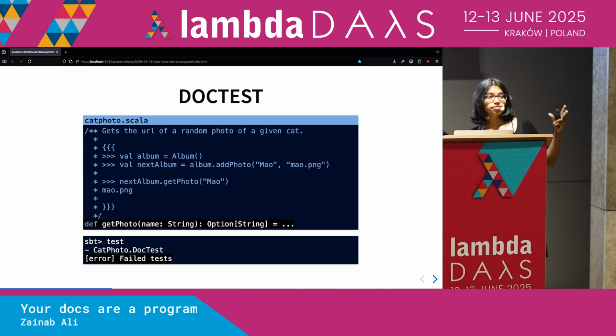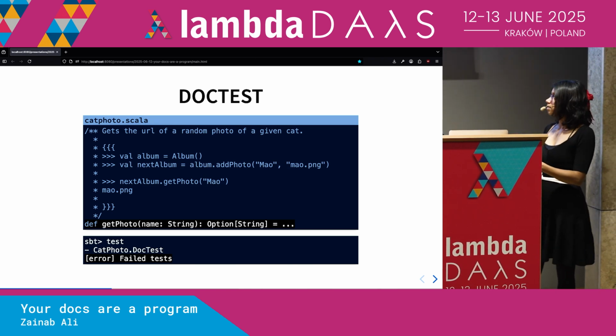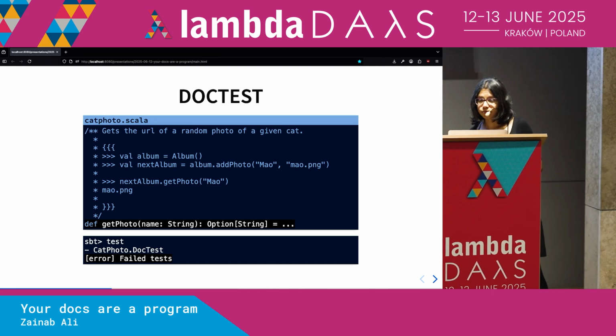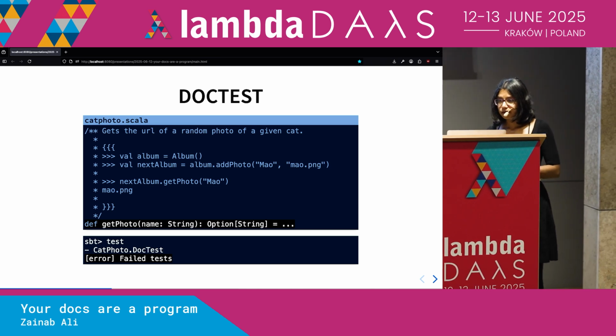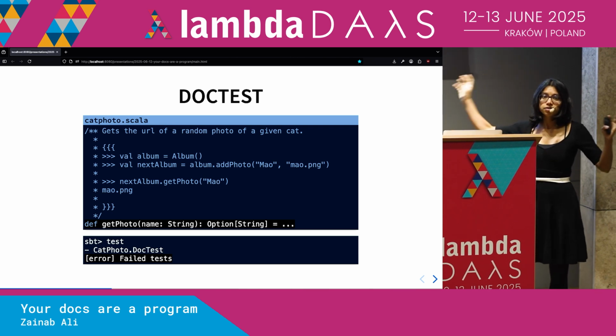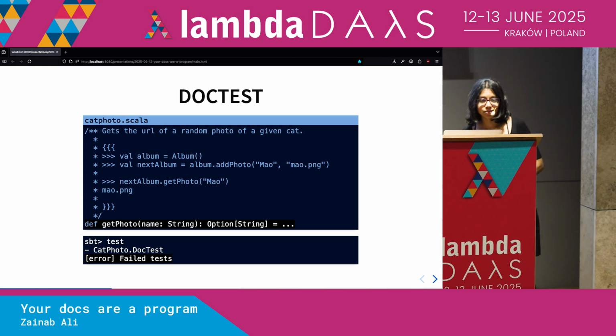And if we do that and run our tests, doctest will help us. It will catch this, and it'll say, okay, we've got some failed tests. It will describe what the failure is as well. Now, that's really, really useful. That can be integrated into your CI pipelines to make sure that your documentation is up to date.